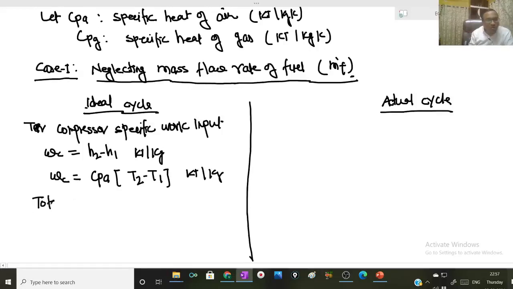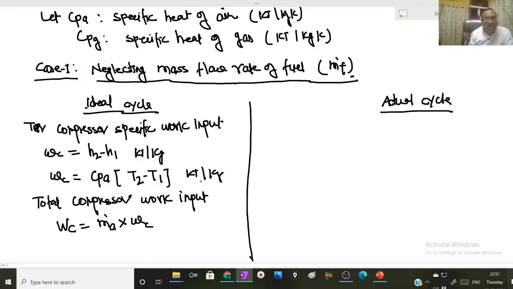Now, total compressor work input, capital WC, will be the mass flow rate of air into specific compressor work. This kilojoule per kg is actually kilojoule per kg of air.